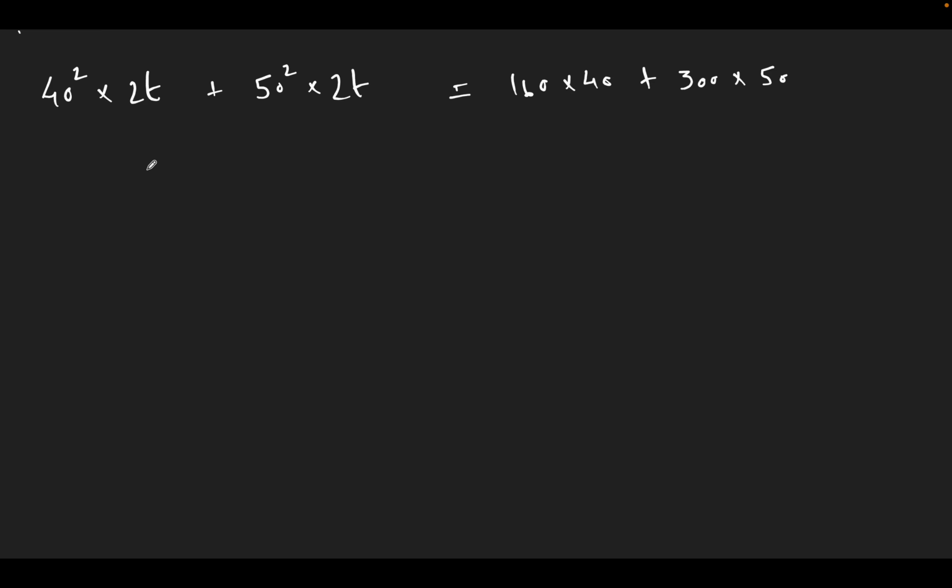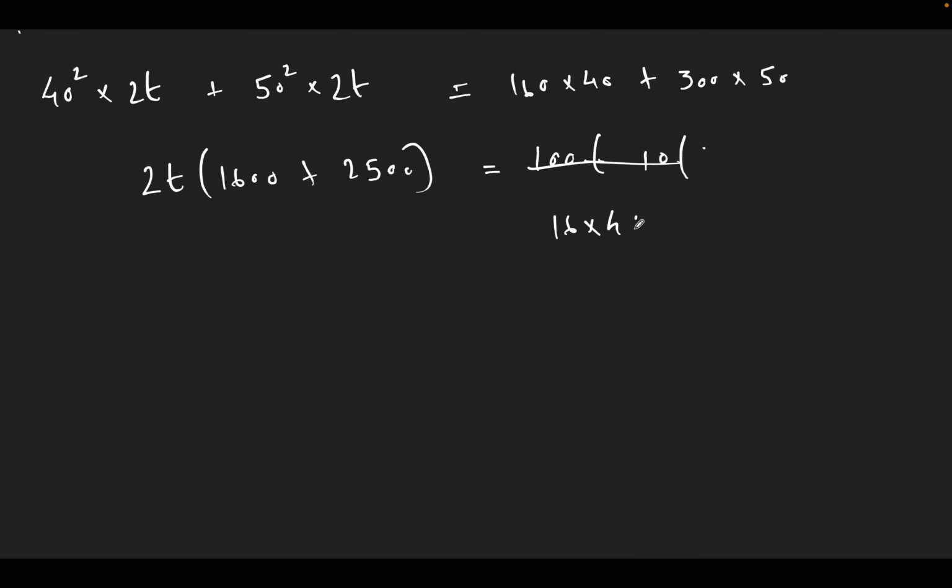Okay, let me take 2t outside. 2t into 40 square is 1600 plus 2500 must be equal to, let me take 10 from both sides, 10 into 16 into 4 plus 3 into 50 into 100, right?